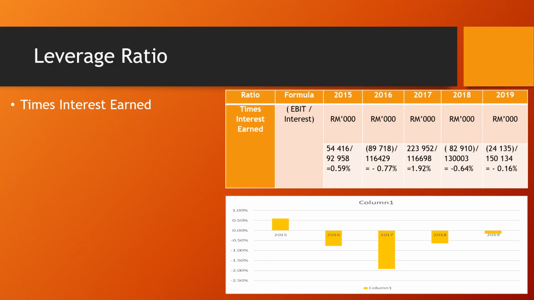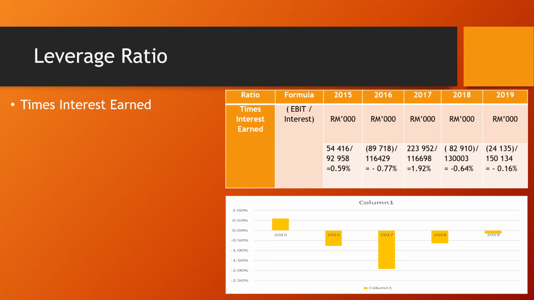The table shows the times interest earned ratio from 2015 until 2019. We look at whether the company has a problem or not paying their liabilities' interest. In year 2015, we see that the company's ratio is 0.59%. The company is able to pay the interest. But in 2016, the company had a problem, as the ratio is negative 0.77%. It means they had a lost profit in that year.